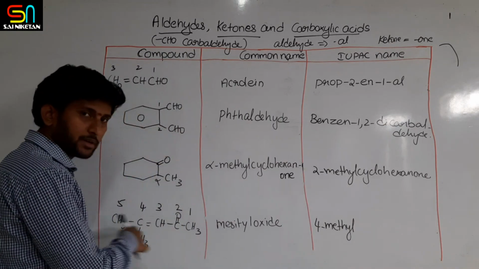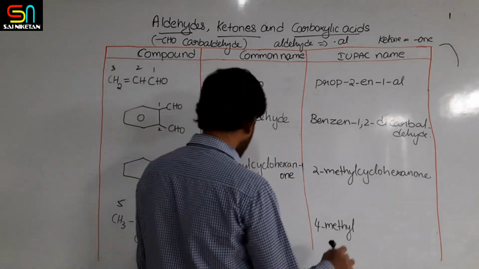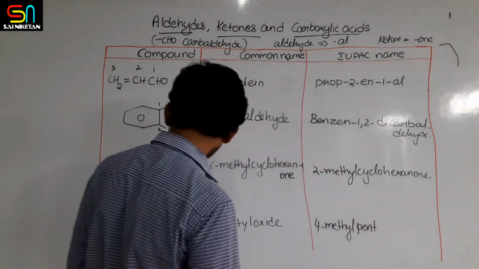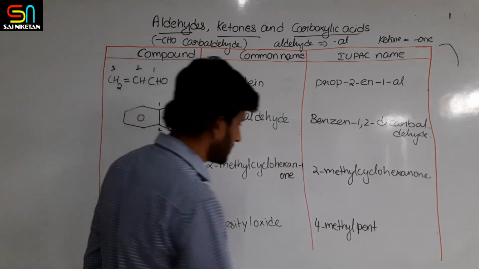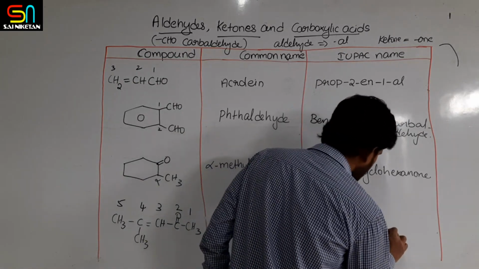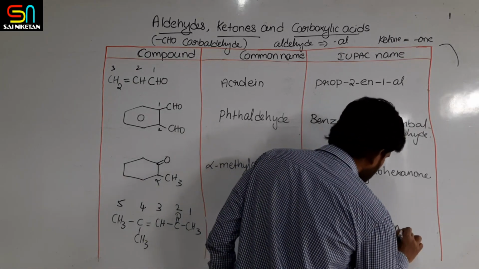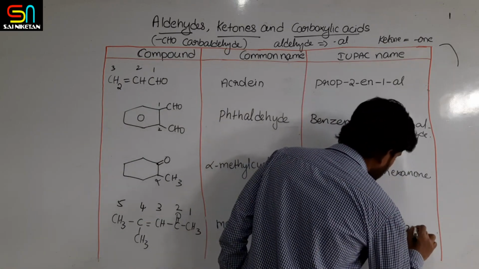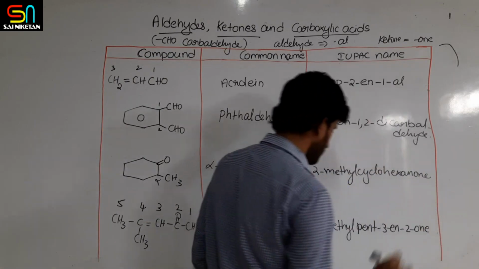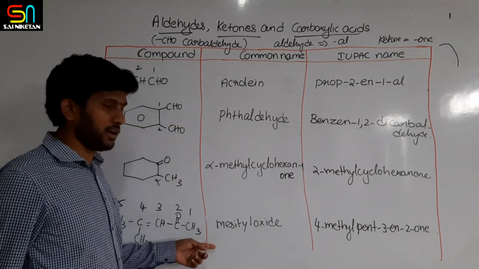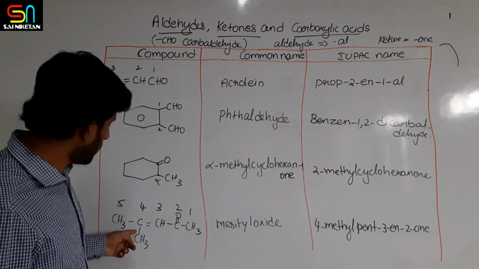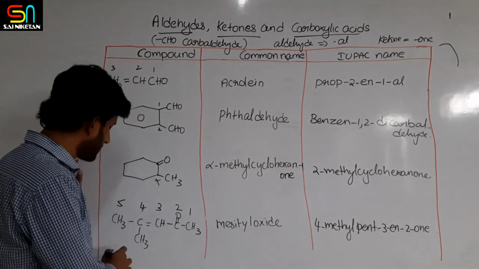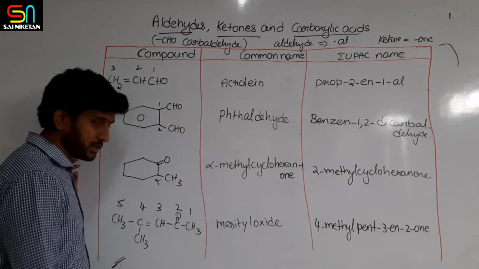It is a five carbon chain, so penta-3-en, and second position ketone, 2-one. So the IUPAC name is 4-methylpent-3-en-2-one. Okay, so these are some IUPAC names of the compounds.